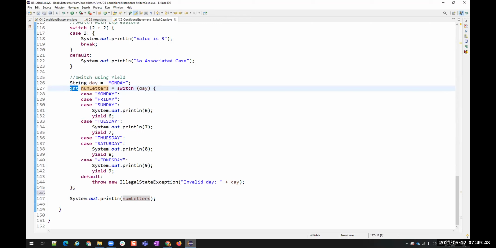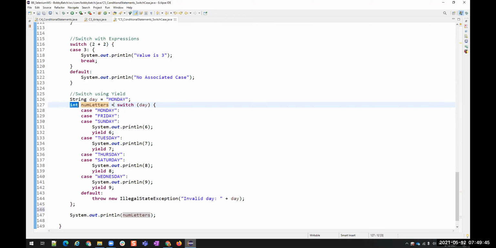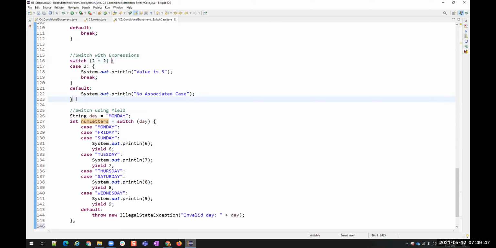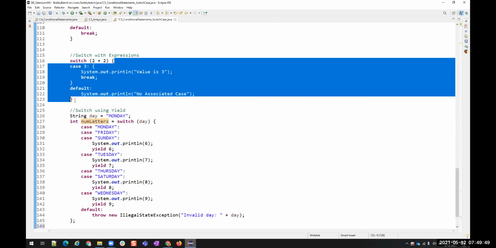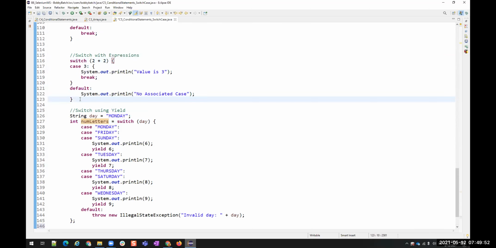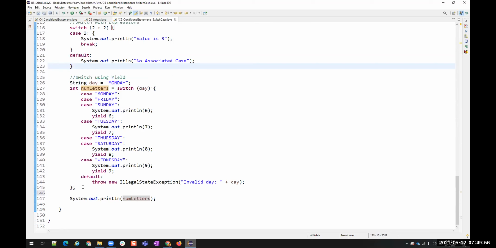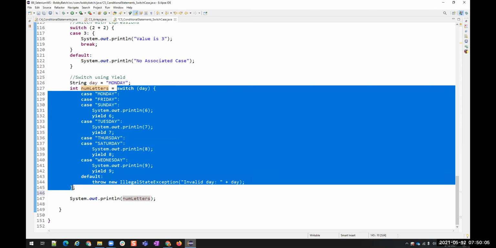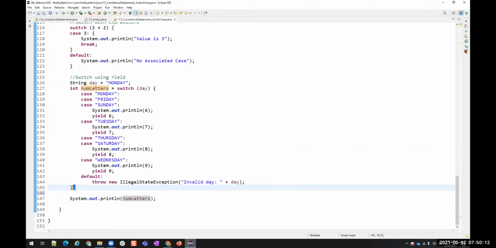And one more syntactical difference you can observe is, at the end of the switch case, this is the end of the switch case, right? This block, is there any semicolon here? No. But if you are returning something, if you are using this yield, we should be able to tell Java that this is all a single statement. So that is why we are having a semicolon here.